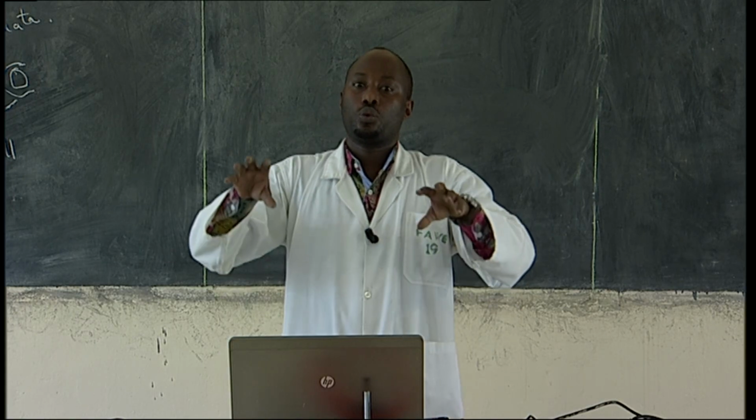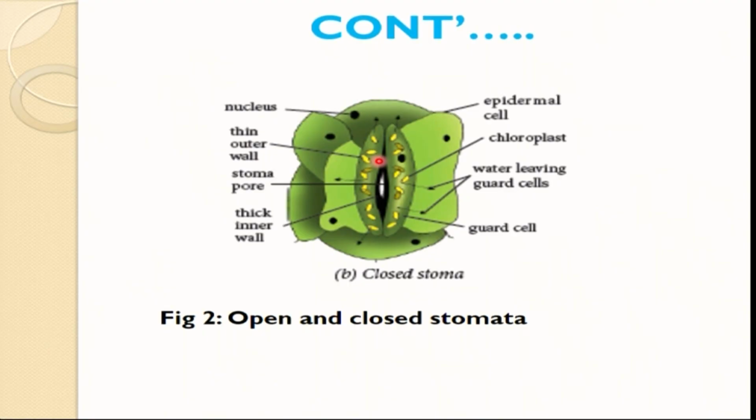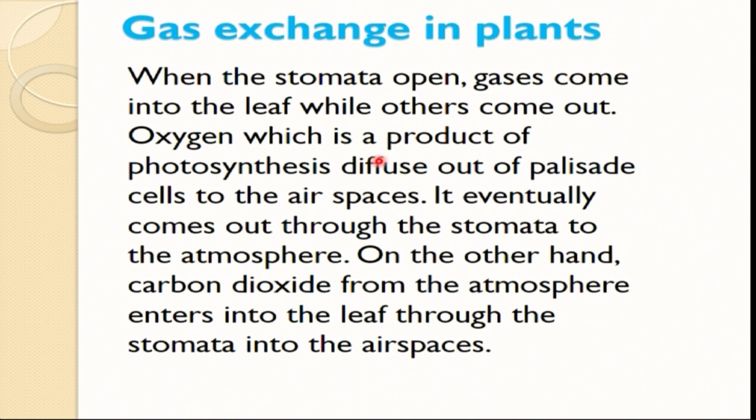So how will the plant carry out photosynthesis? Any part of the plant which is green can photosynthesize, not only the leaves. So any part of the plant, either the stems or leaves which are green, is able to photosynthesize. Most of the time, plants shed their leaves in the dry season in order to minimize the amount of water getting lost.